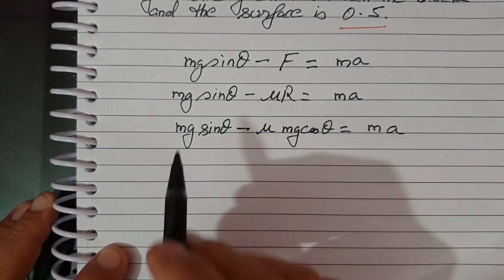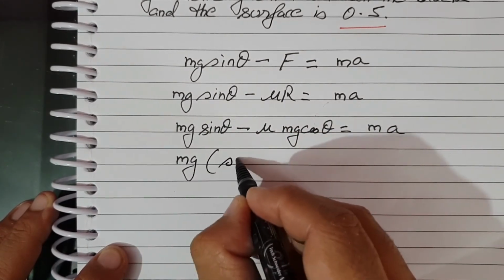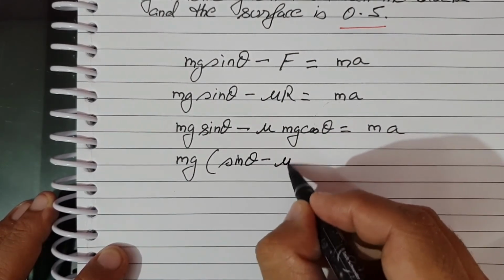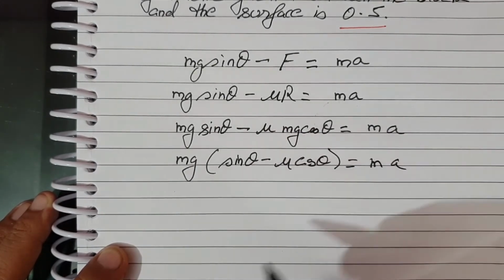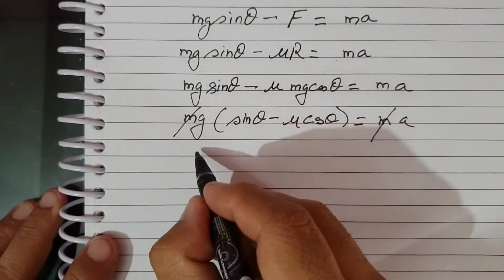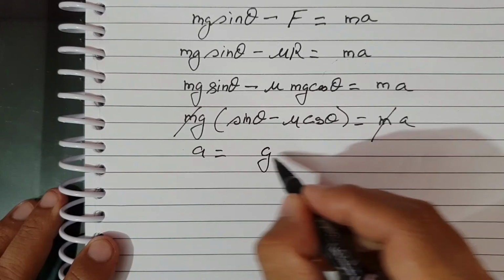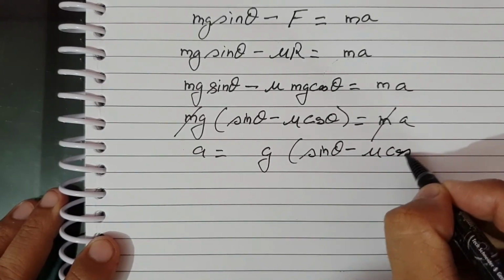Okay, so from this we can take mg common. So taking mg common, this will be g (sin theta minus mu cos theta) equals ma. m will get cancelled. Now what is a? a is equal to g (sin theta minus mu cos theta).